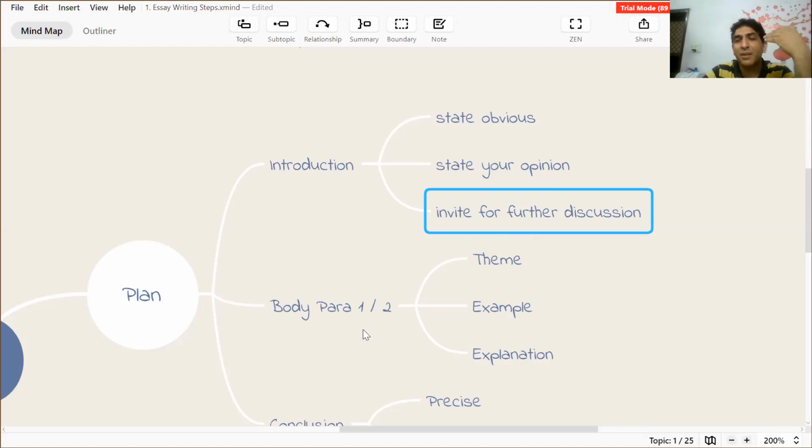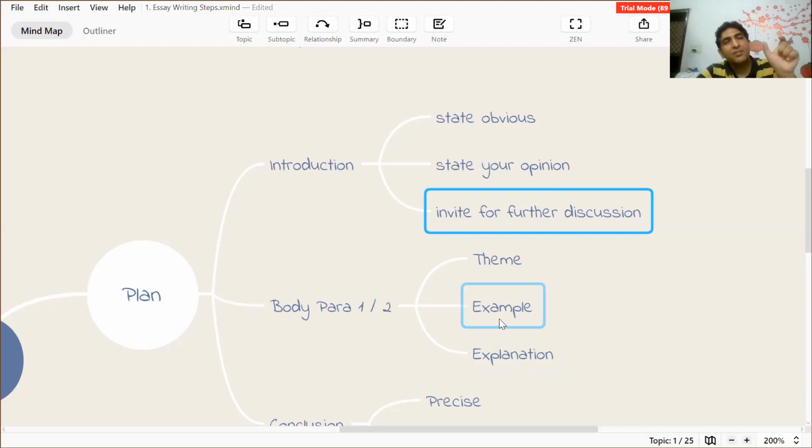And if there is some template that you can follow, not a template of words, but a template of thoughts, like which thought should follow which thought. I mean, a series of thoughts wherein whenever you speak or write something, it's very easy for the other person to understand. And this is the sequence I suggest. You can use theme, example, and explanation.